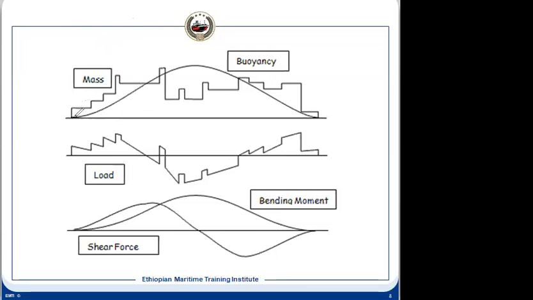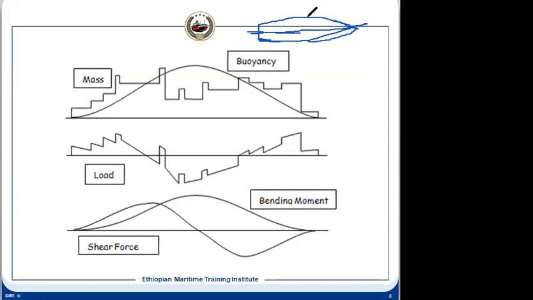Usually, the midship section increases as you move from the aft, this is our aft, towards the forward. Both sides are symmetrical, port and starboard will be the same. So this will be our ship.